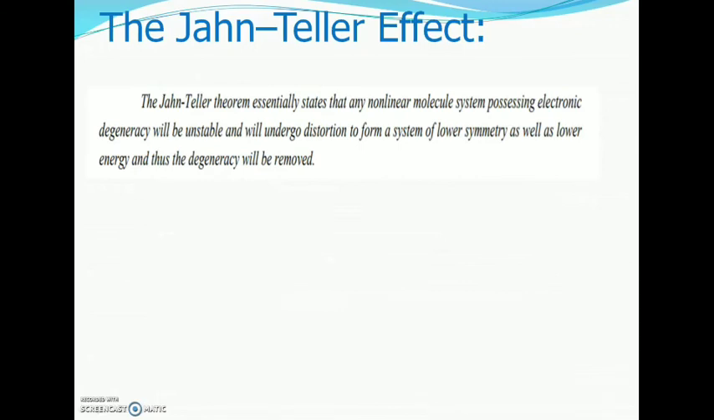This is all about the Jahn-Teller effect, and this theorem states that any non-linear molecular system in a degenerate electronic state will be unstable and will undergo a kind of distortion which will lower its symmetry and energy and split the degenerate state. Next we have to explain the consequences of the Jahn-Teller effect. Let us explain that in the next class. Okay, thank you.